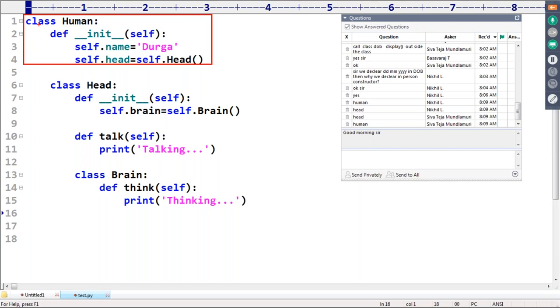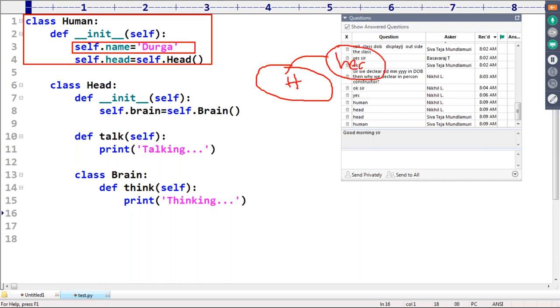The human class contains a constructor, so whenever you create a human object, the name will automatically be there, and the head by default will also be there. So the human has the head. Now whenever you create a head object, automatically a brain object will be created.